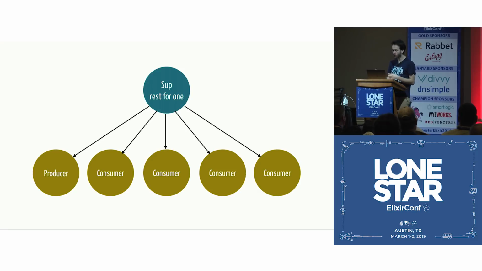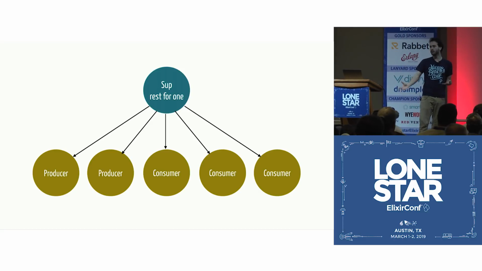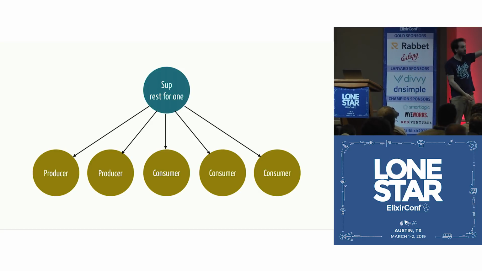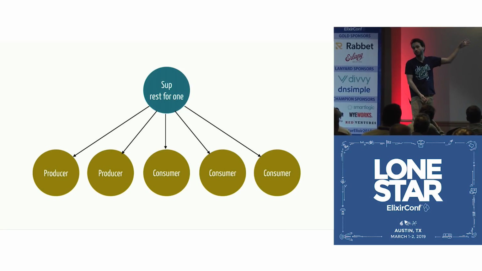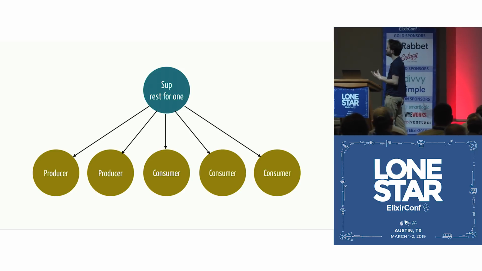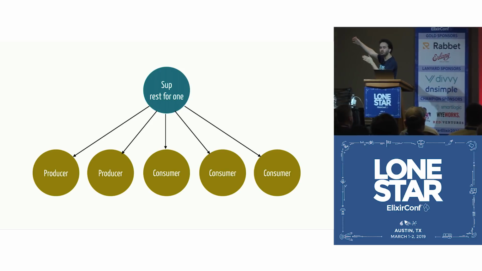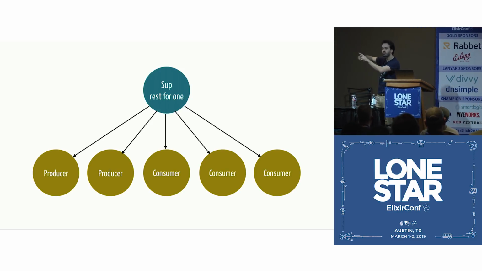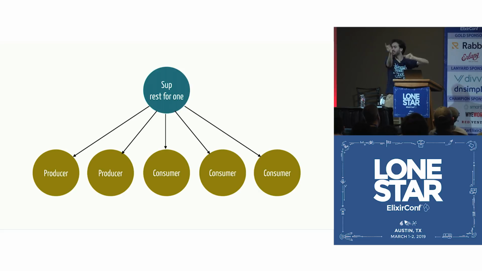And then you're like, all right, so now I think we are maxing out the consumers. Let's have 2 producers now and more consumers, right? So you do this change. And then now the rest for one strategy does not work anymore. Why? Because if the first producer crashes, it's going to shut down everything, including the second producer. But they are independent, right? The first producer should not bring the other producer down. And now we don't even want this behavior anymore, where one producer brings the consumers down, because the consumers could be processing data for the other producer that did not crash.